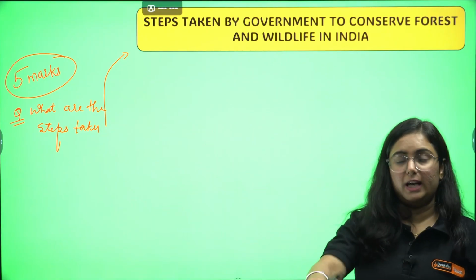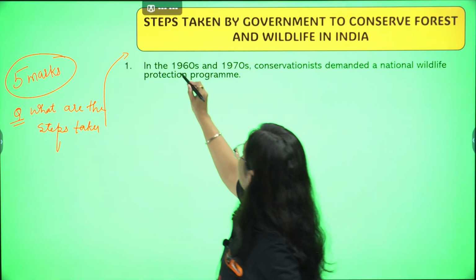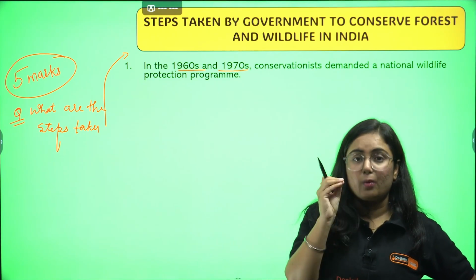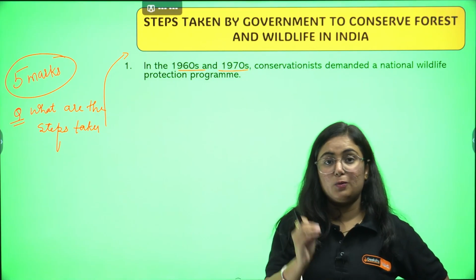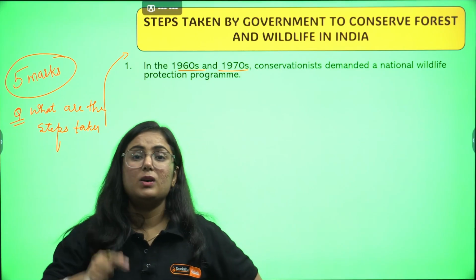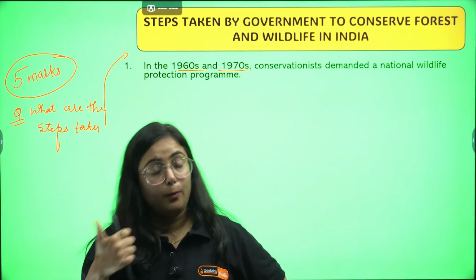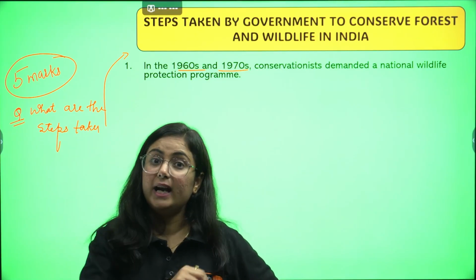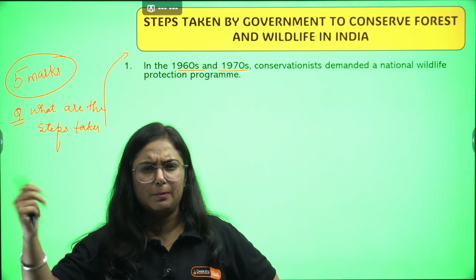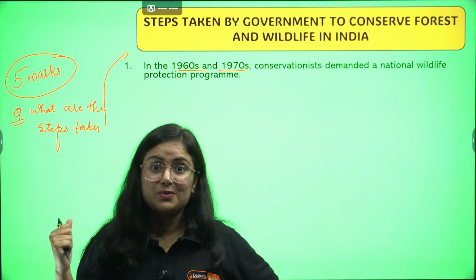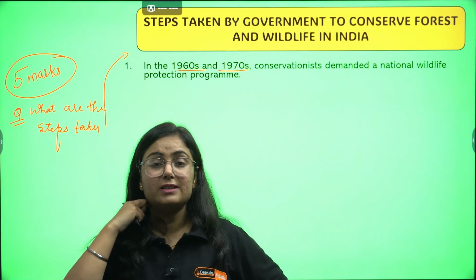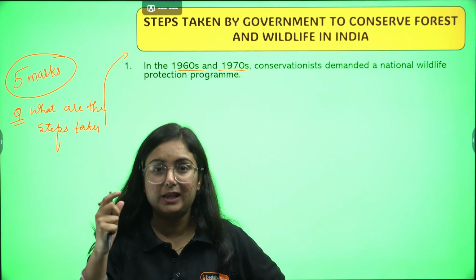Step number 1, right? Particularly between the 1960s and 1970s, various conservationists raised their voice about the need to protect wildlife and forest. You get the point? Because in India, illegal hunting, poaching and illegal trade were practiced, particularly the skin of animals being traded for medicinal purposes or for products like leather, and the teeth of elephants, like ivory products.